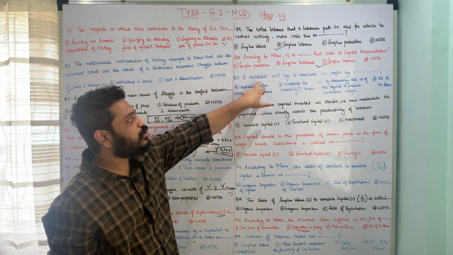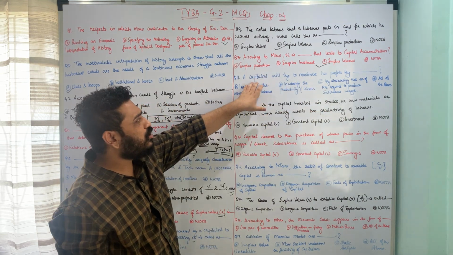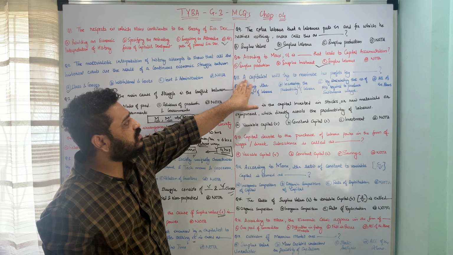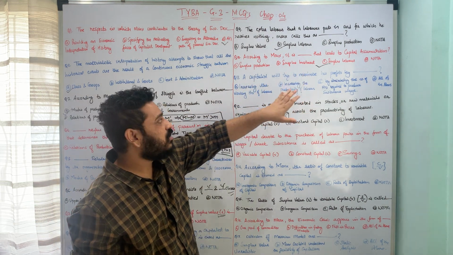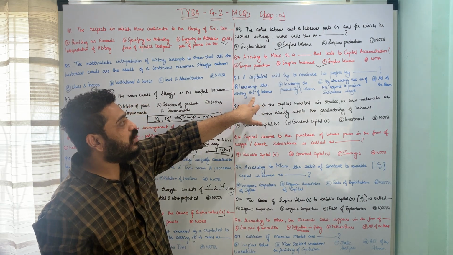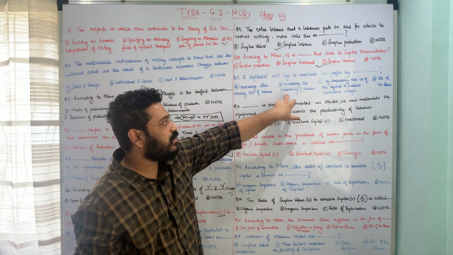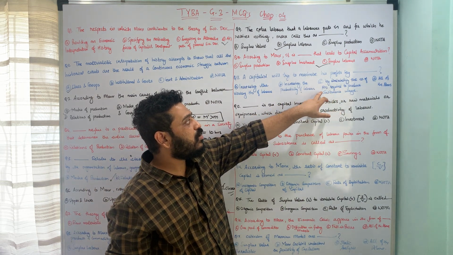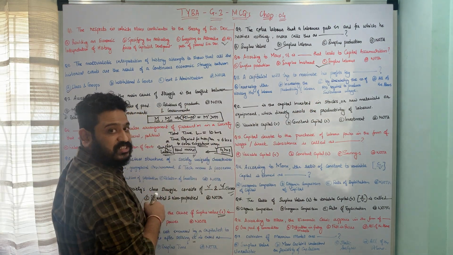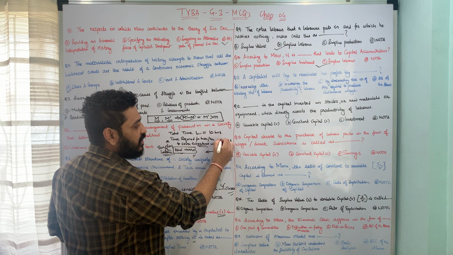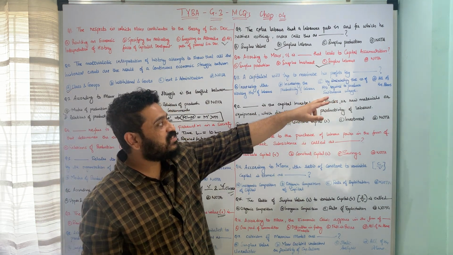A capitalist will try to maximize his profits by dash. According to Karl Marx, a capitalist would try to maximize his profits by doing what? A, increasing the working hours of labor. B, increasing the productivity of labor. C, by diminishing the number of hours required to produce subsistence wage. That means here it was 6 hours, I'll have to do something and reduce this to 5 hours. So this is the third option. The last option is all of the above.